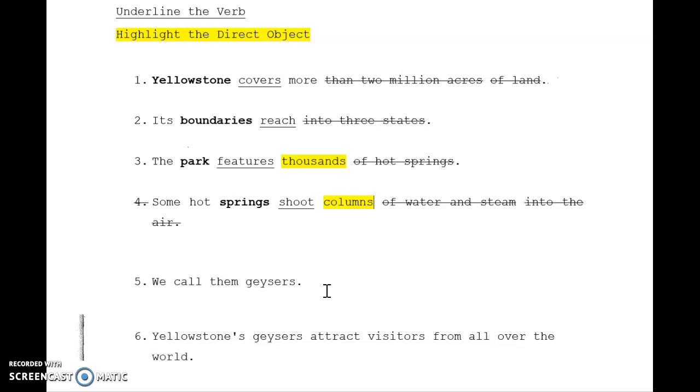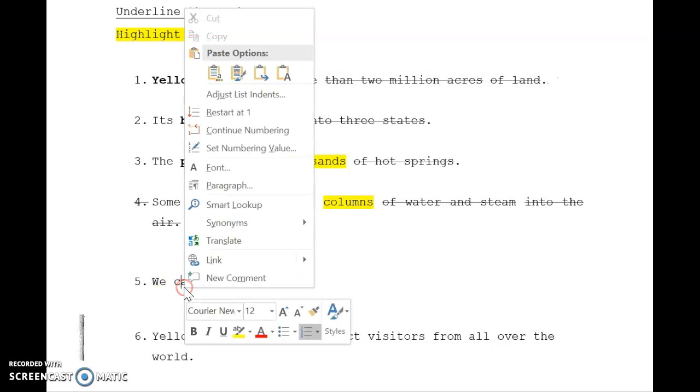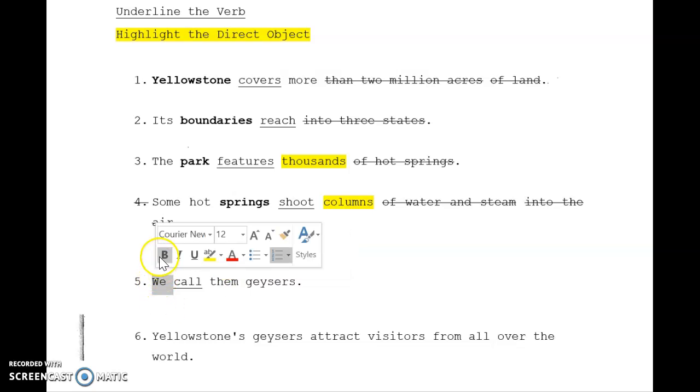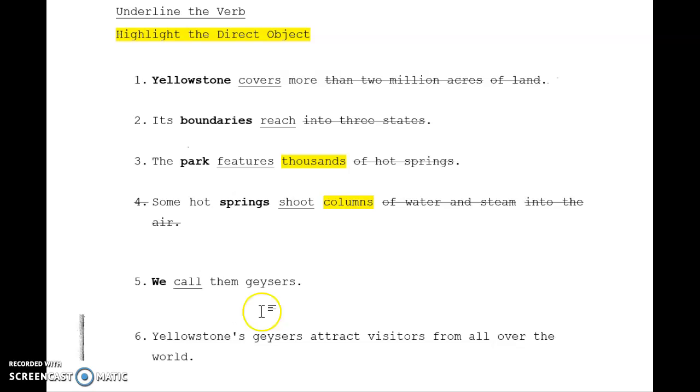We call them geysers. Verb, call. Makes our subject pretty easy. Who's doing the calling? We. Now this one, I will be honest with you. I have looked at this one over and over and over, and I'm not sure we call who or what. Well, we have a pronoun and a noun.